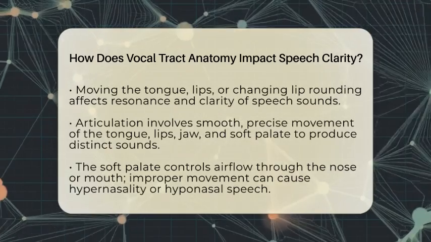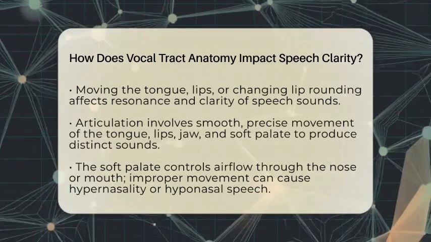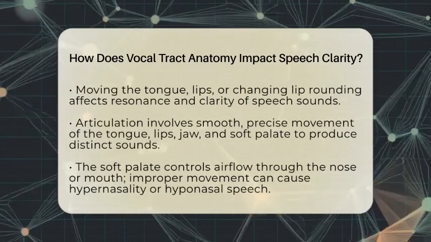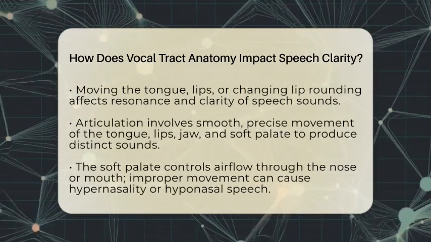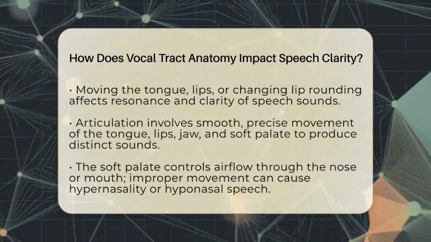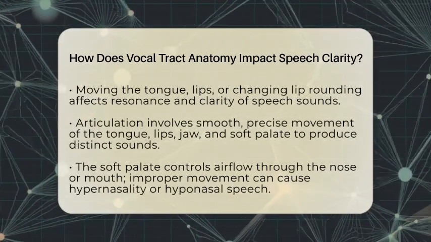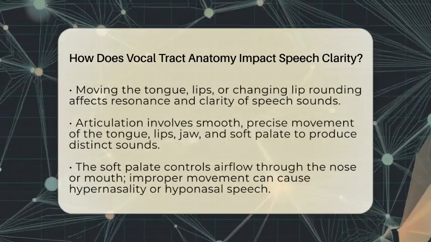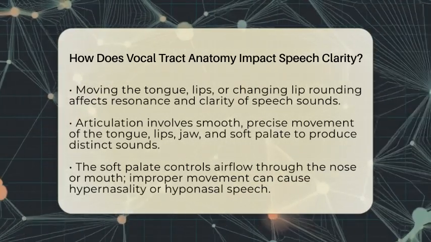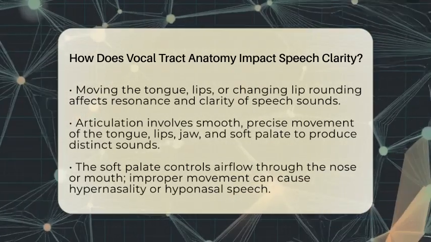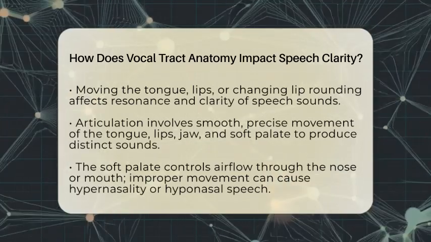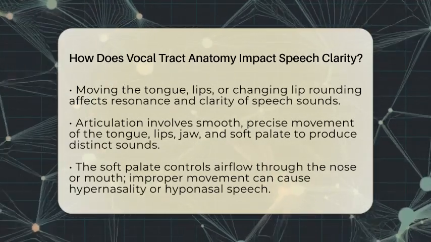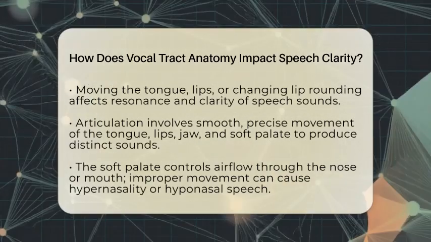Articulation is another key factor. To speak clearly, your tongue, lips, jaw, and soft palate need to move smoothly and accurately. The soft palate controls whether air flows through the nose or mouth. If it doesn't close properly during speech, too much air escapes through the nose, causing hypernasality, which makes speech less clear. Conversely, if the soft palate doesn't open enough, nasal sounds can become hyponasal, sounding stuffy. Proper coordination of these structures is essential for producing crisp consonants and vowels.